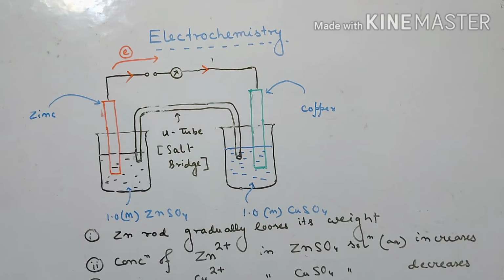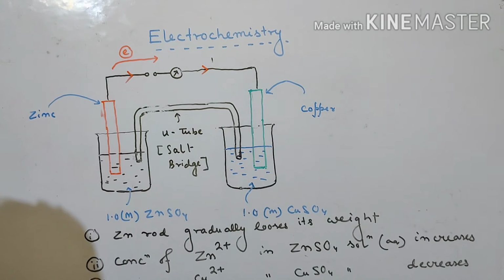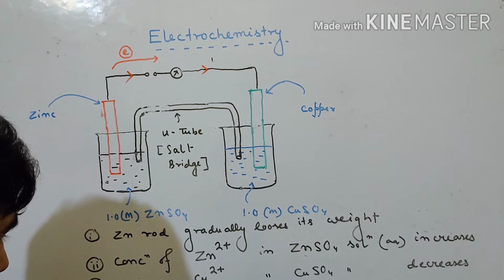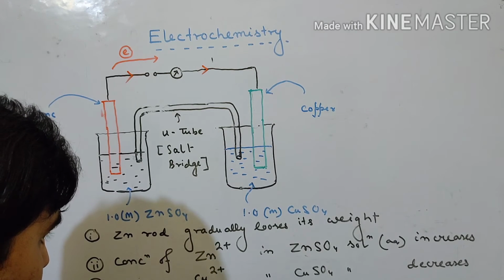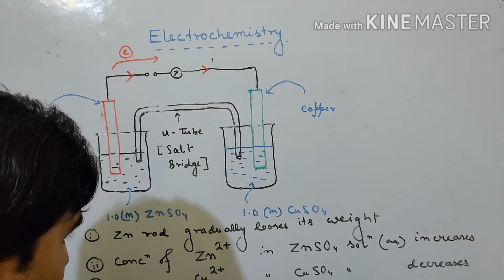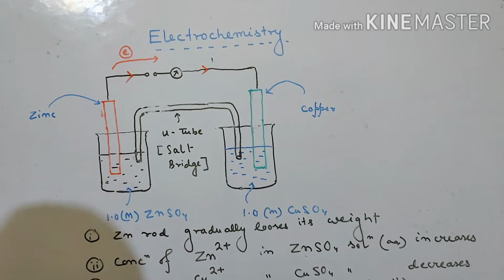And the last one is the flow of electron through the external circuit from zinc to copper rod. That means flow of electron through external circuit, from which side to which side?